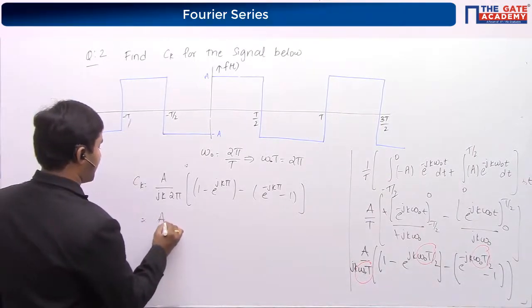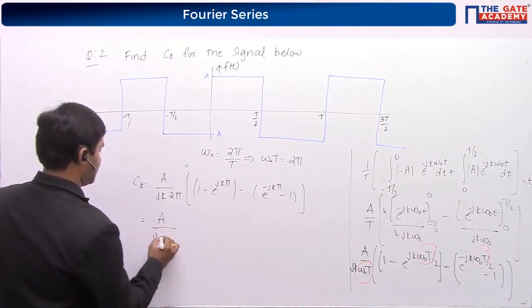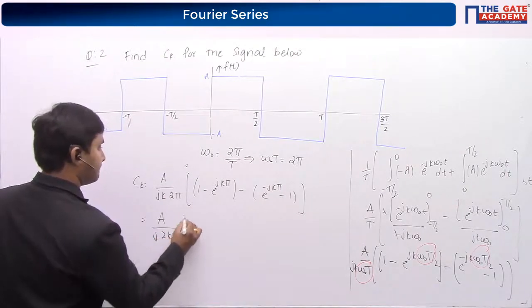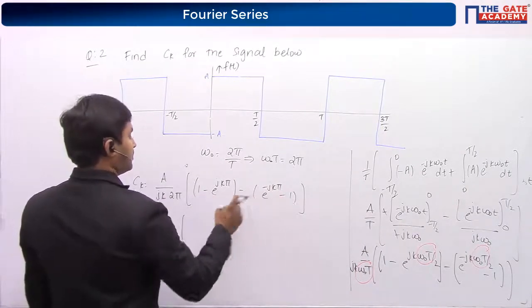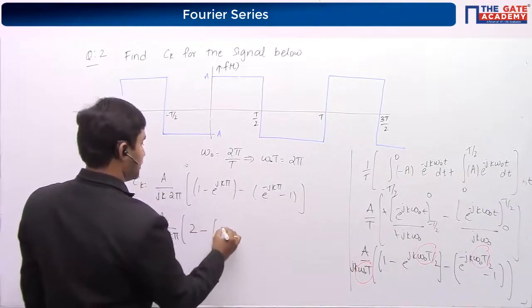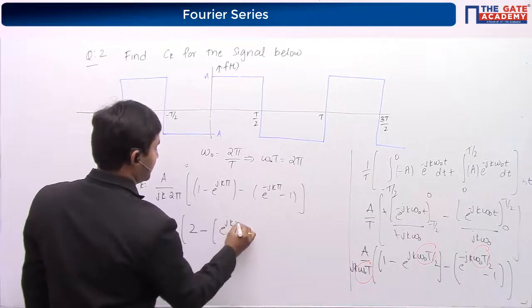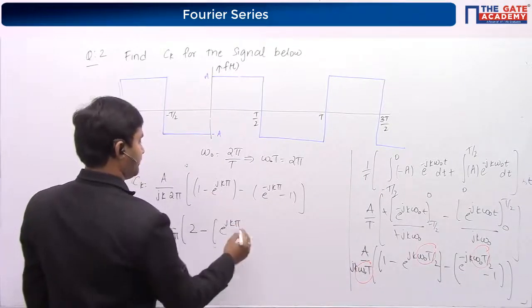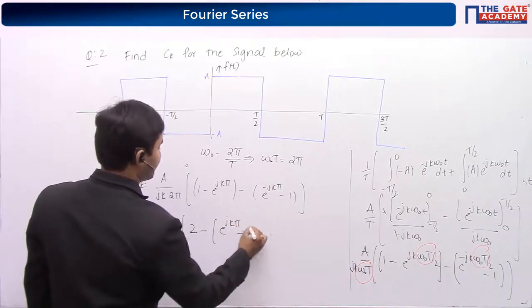So it is A by j 2k pi. This becomes 2 minus, take minus as common, it becomes e power j k pi plus e power minus j k pi.